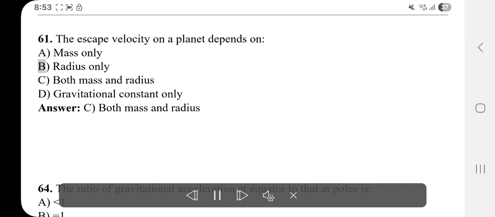61. The escape velocity on a planet depends on A. Mass only. B. Radius only. C. Both mass and radius. D. Gravitational constant only. Answer: C. Both mass and radius.